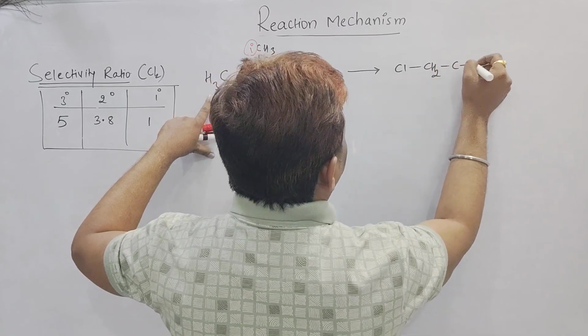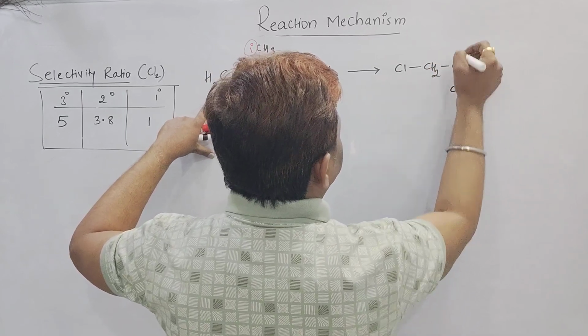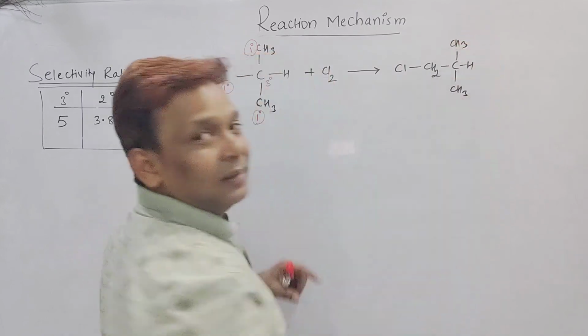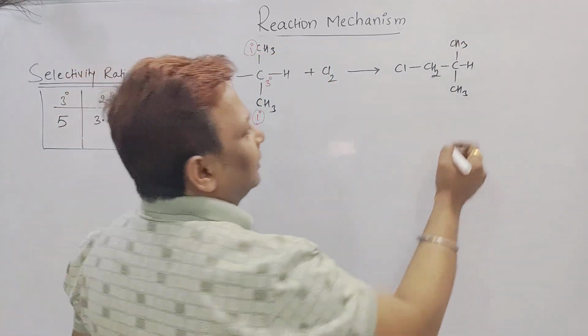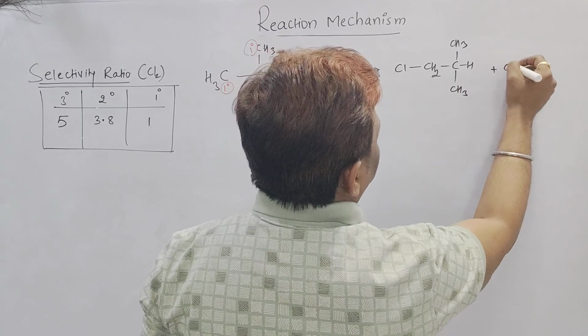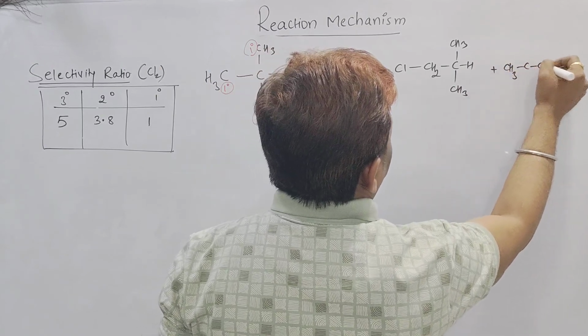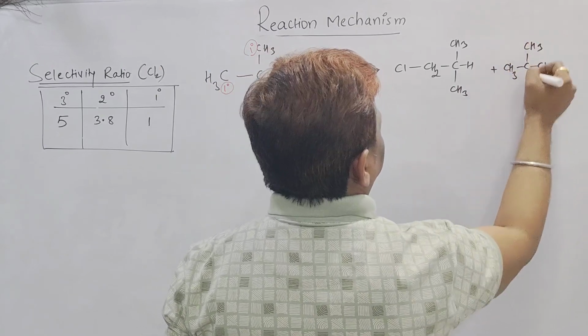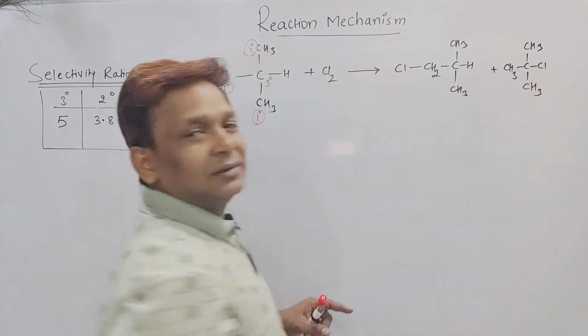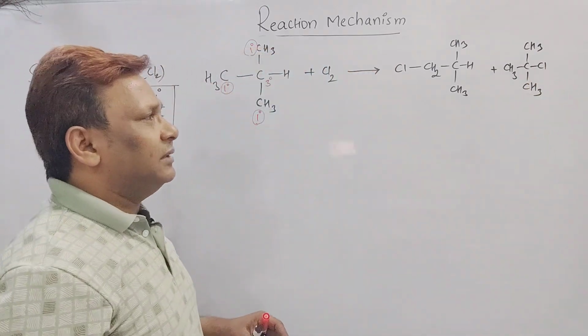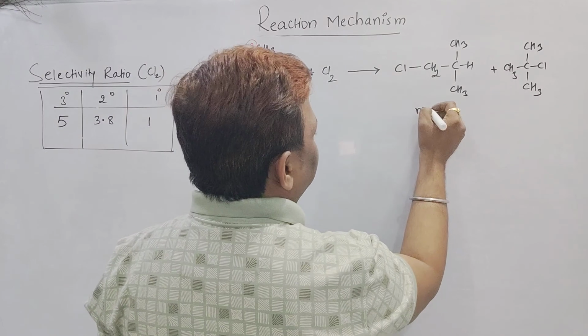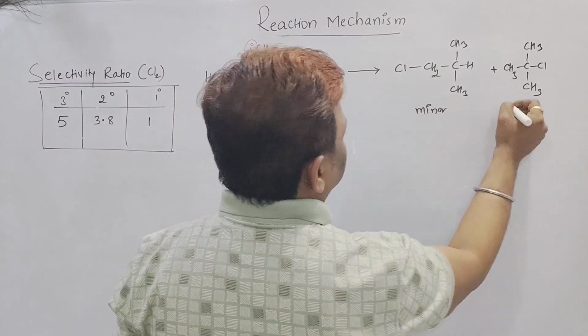Remaining is what you know. It is a CH3, it is a CH3. This is the one product that was obtained. And one more: this is a CH3, then C, then Cl, then CH3, and then CH3. Is it clear? Now I will say, beta, this is a minor and this is a major.